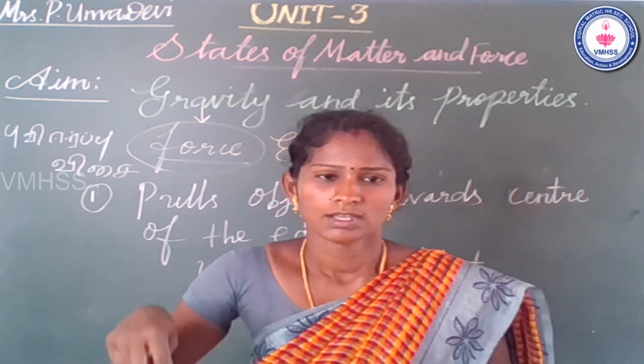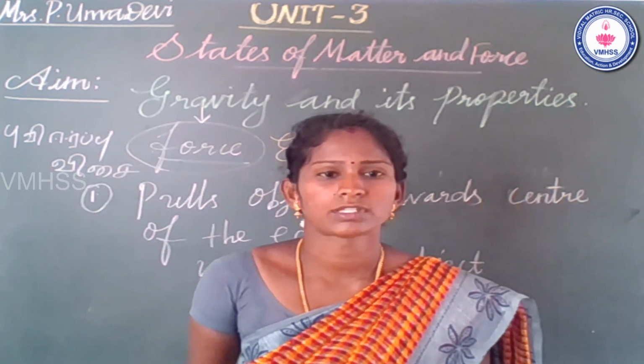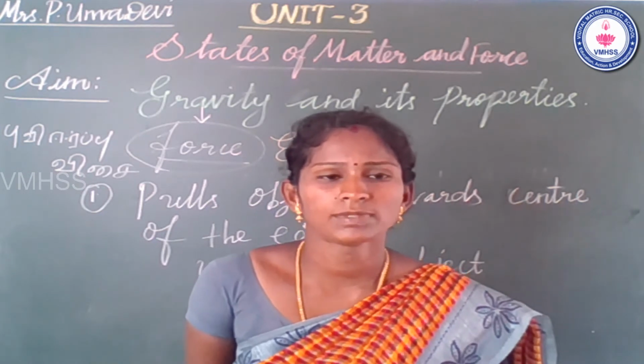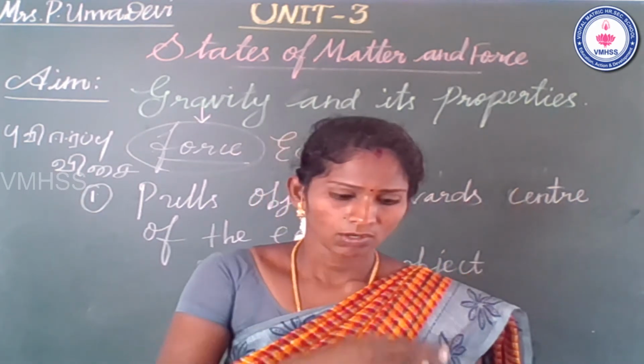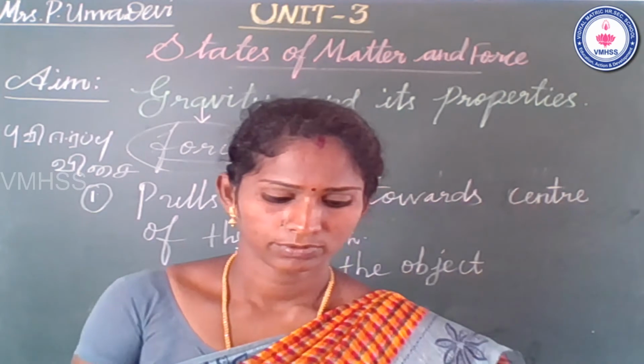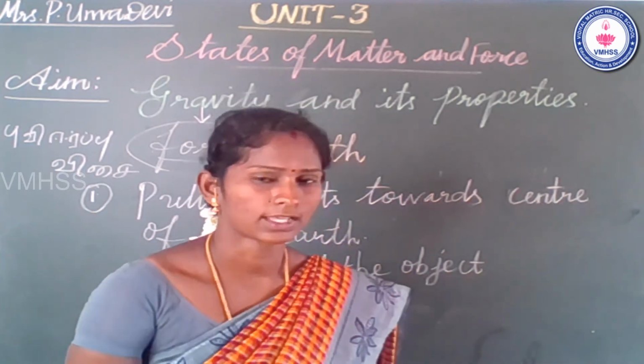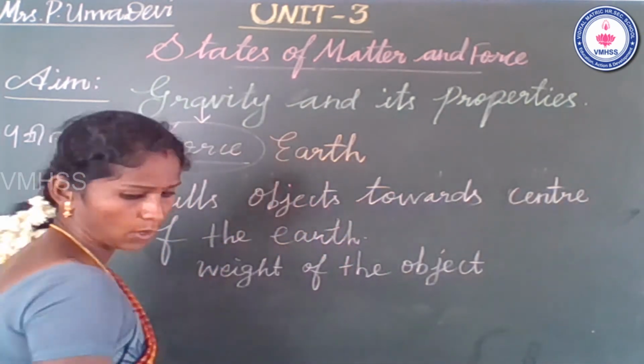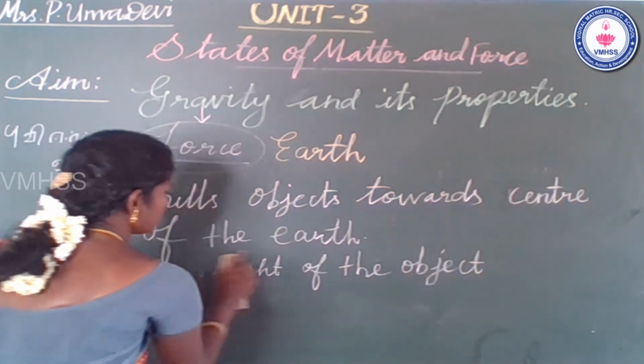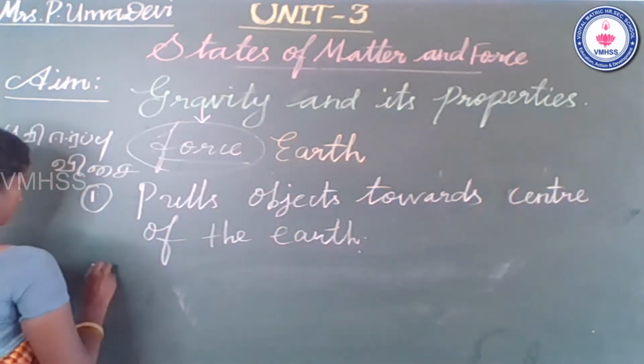Okay, which one reaches first? The objects reach the ground at the same time. Okay, students, that is the second property.